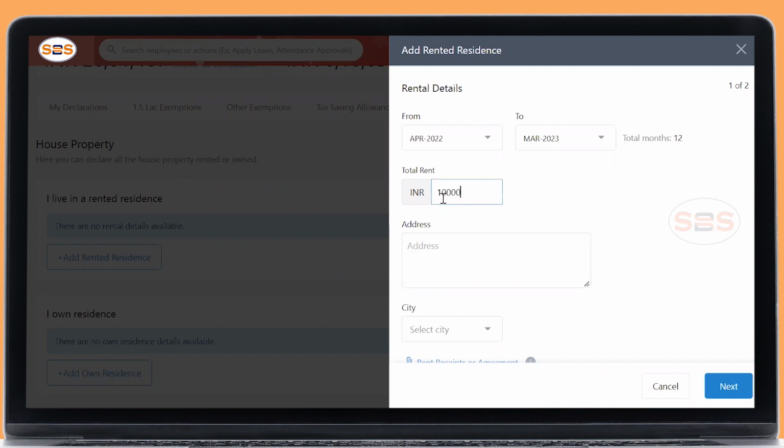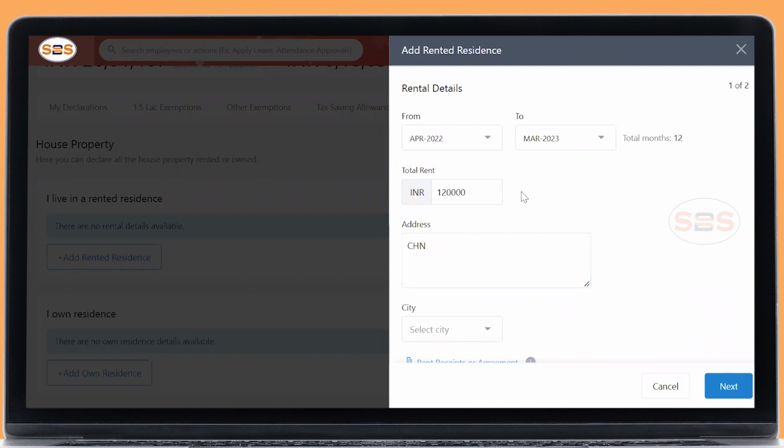It should be the annual rental value, not the monthly rental value. So this is my total rent value. If you have given it wrongly, go and change it now itself so that your tax will recalculate. Please give the annual rental value.